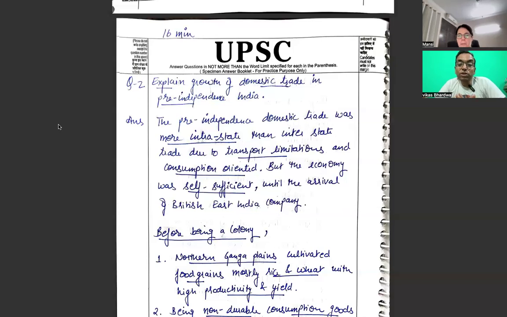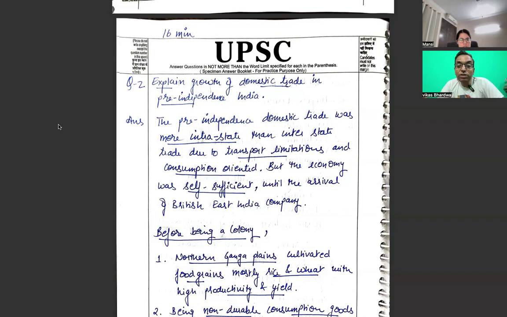Explain the growth of domestic trade in pre-independence India. Now, this is a very data-based, or you can say a very clear, straight answer. Like the first one was tricky, but this is not tricky. This will depend upon how we have read, especially from 1947 to 1990. It is also domestic trade in pre-independence India. Not, it is actually pre-1947.